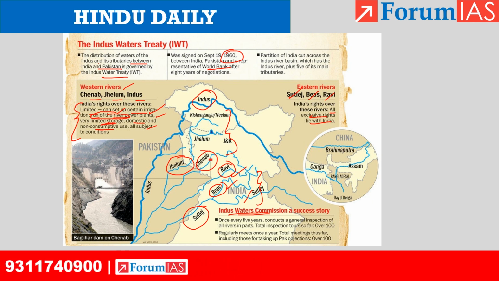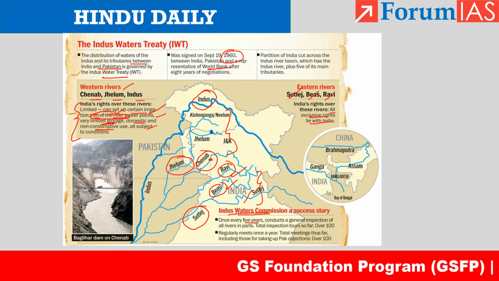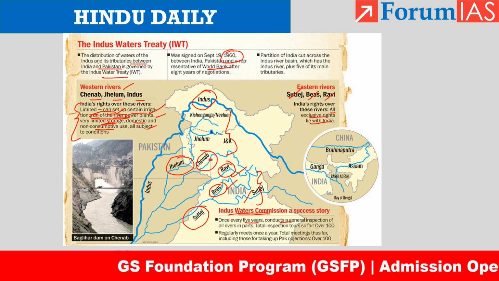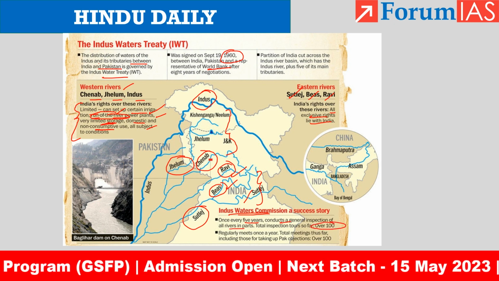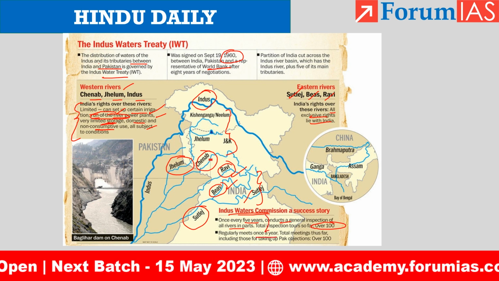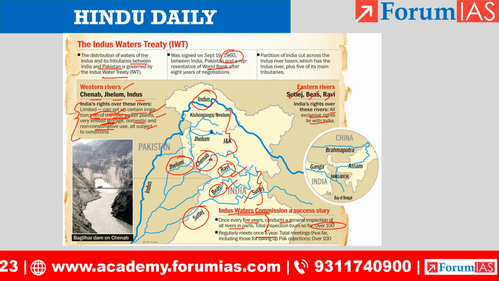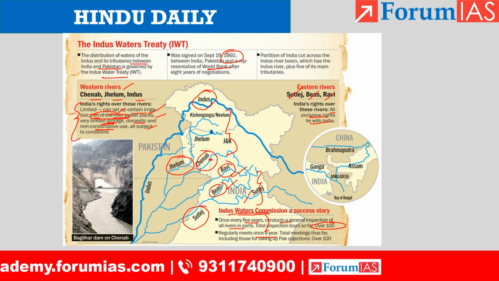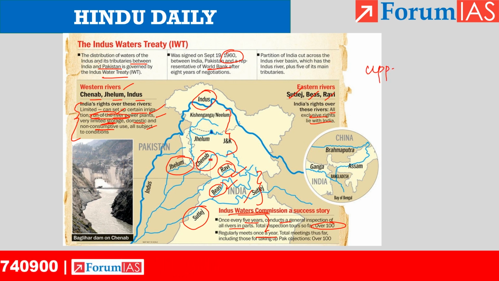So this Indus Waters Commission plays a very significant role in maintaining the status quo with respect to the Indus Waters Treaty. Once every 5 years, this commission conducts a general inspection of all rivers in parts. Over 100 inspections have been conducted so far, and this commission meets regularly once a year. In these meetings, both the countries can raise objections, but mainly Pakistan will raise objections because India is the upper riparian state.